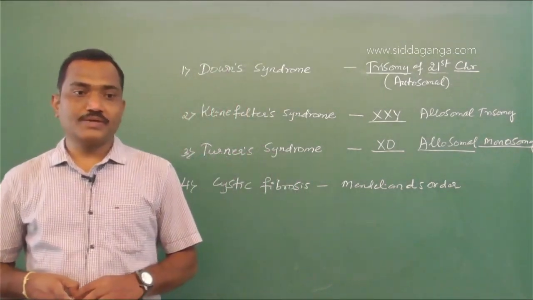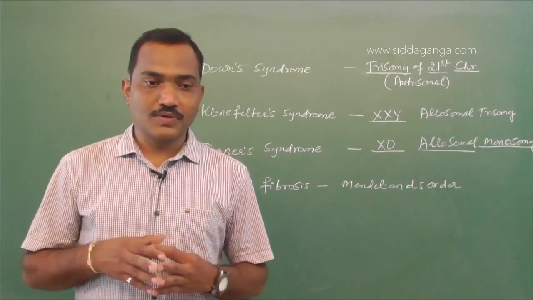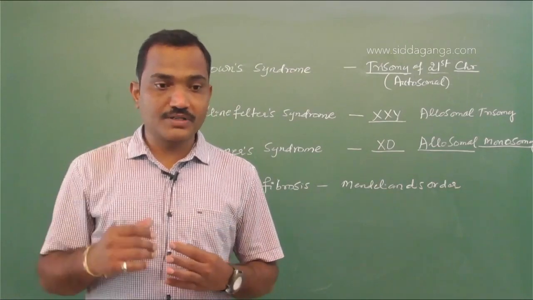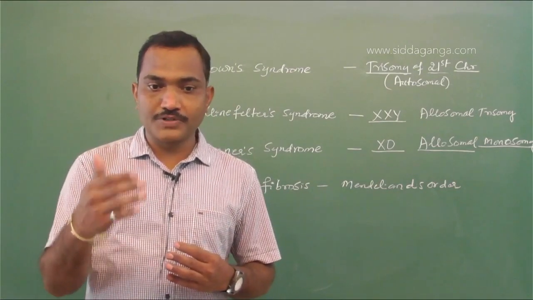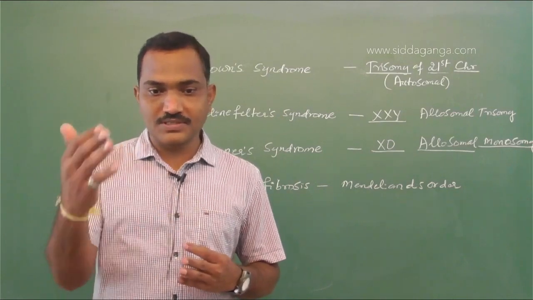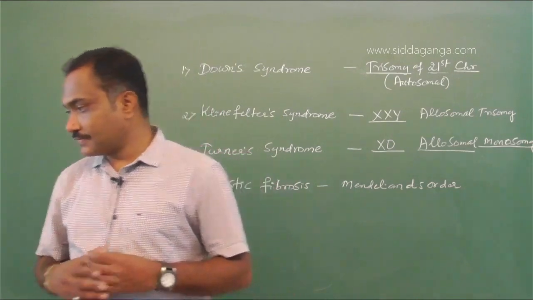Autosomal trisomy refers to Down syndrome. Allosomal trisomy refers to Klinefelter syndrome. Allosomal monosomy refers to Turner syndrome. Cystic fibrosis is nothing but the Mendelian disorder.